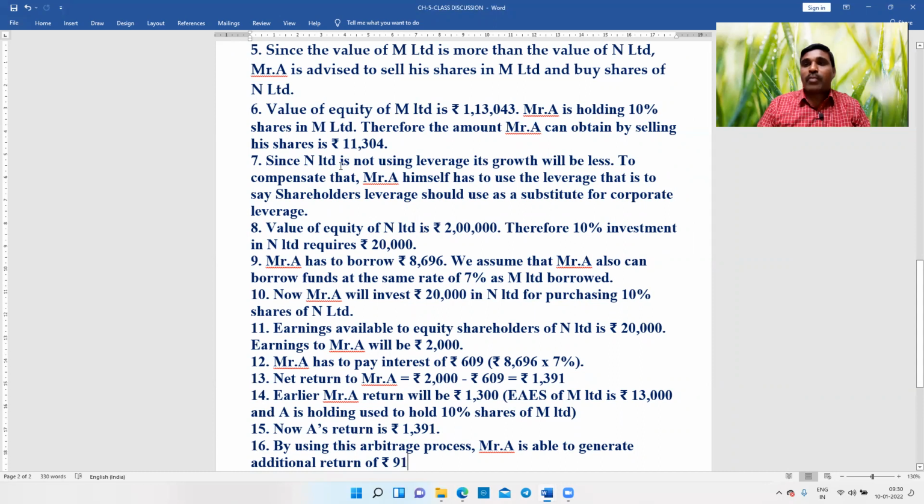With one problem, you may get some clarity on this concept called substitution of shareholders' leverage for corporate leverage. We'll do some more problems in the coming lectures. Then you'll get the clarity. Okay. Thank you, all of you.